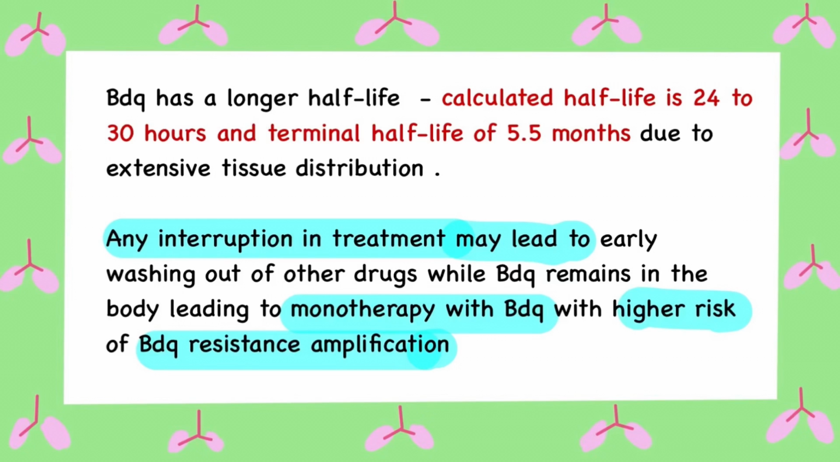Bedaquiline has a long half-life of 24 to 30 hours and a terminal half-life of 5.5 months. This is due to its extensive tissue distribution. Any interruption in the treatment will potentially result in bedaquiline monotherapy within the first few days of interruption, and as a result there will be a high risk of development and amplification of bedaquiline resistance among the existing TB bacilli in the patient.